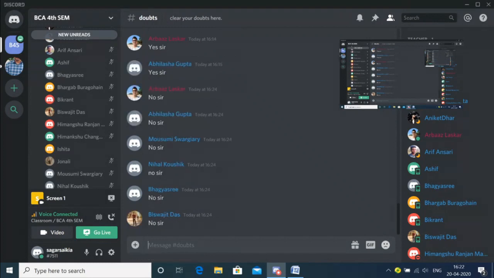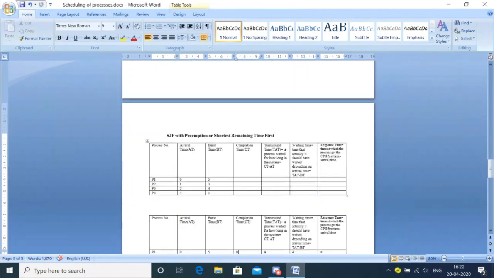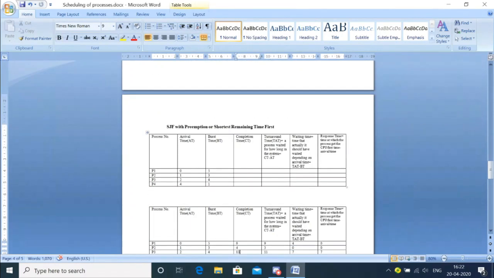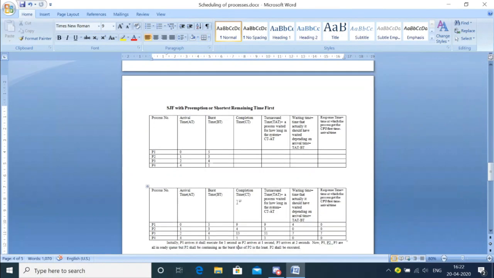Okay. Very good. Then next, we will be moving on. For today, this will be the last algorithm because round robin, I'm yet to prepare the notes. I know how it works, but I have not prepared it this way.